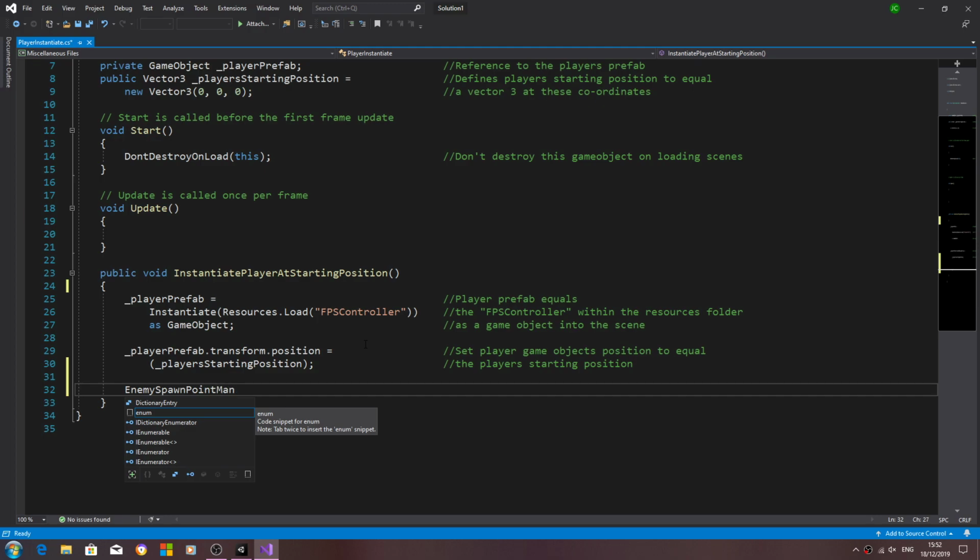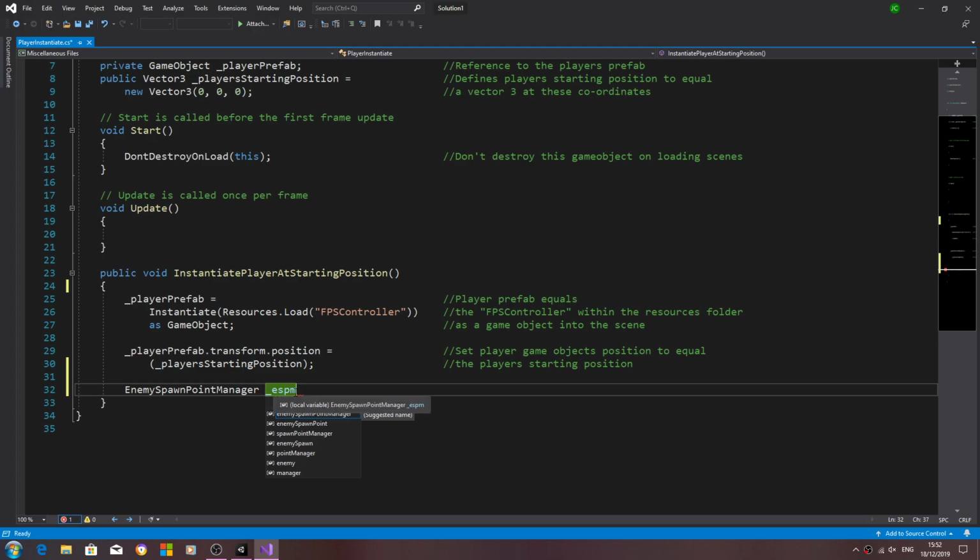of the function, and we're going to say enemy spawn point manager underscore, and you can give it any name you wish. I'm going to use underscore ESPM, so just the initial letters, and I'm going to say equals, and we want game object with a capital G dot, and we want find game object with tag.